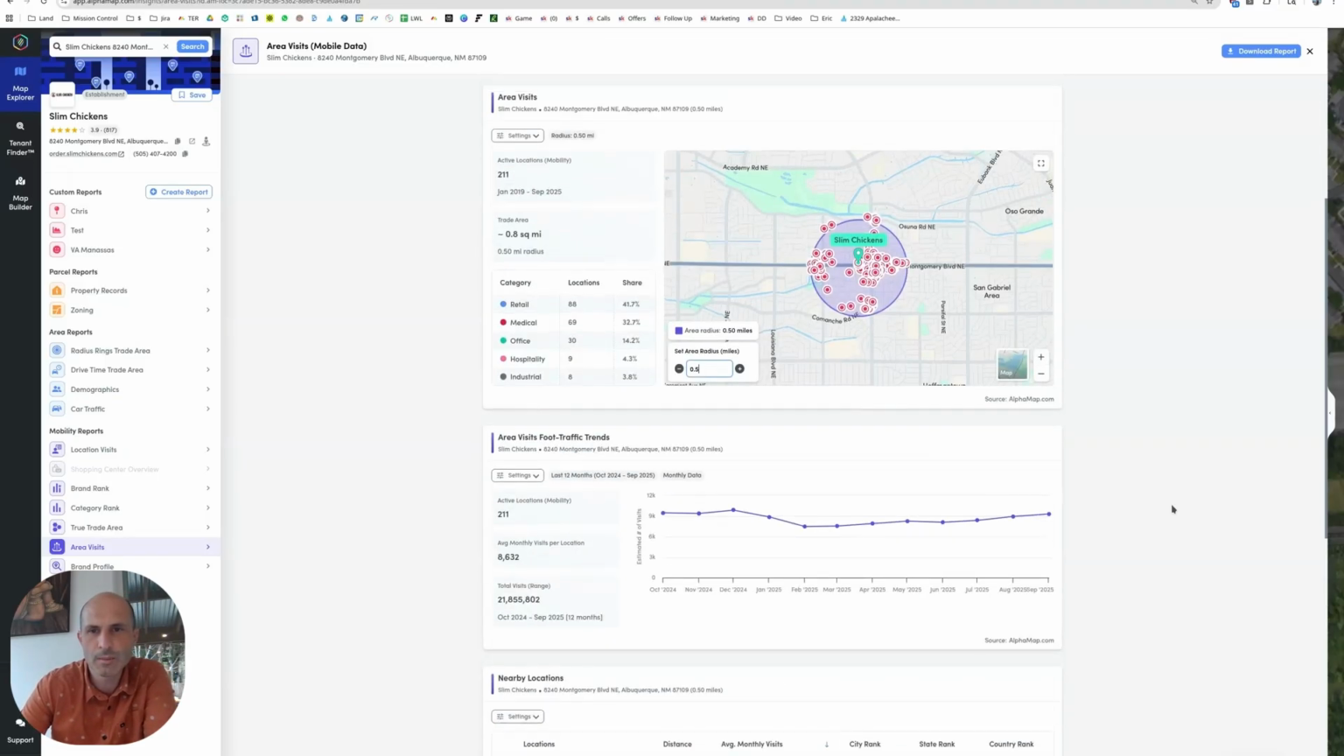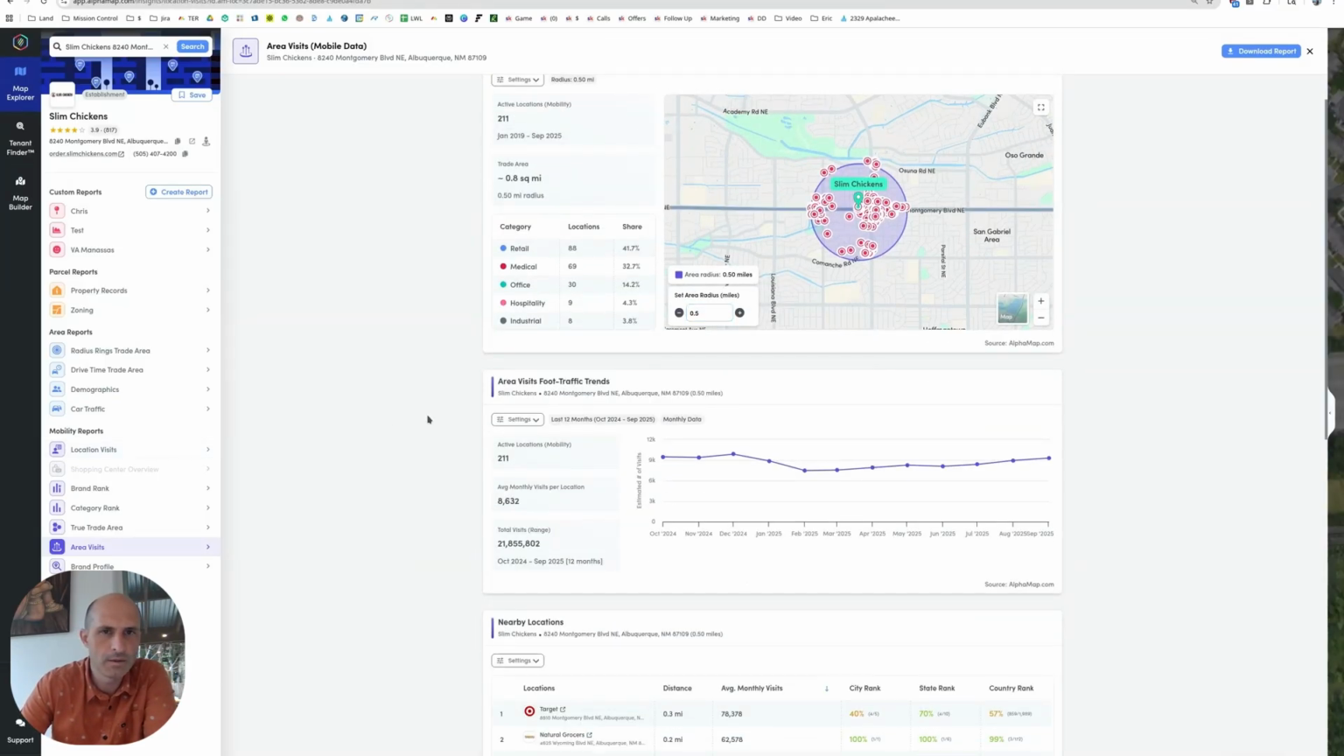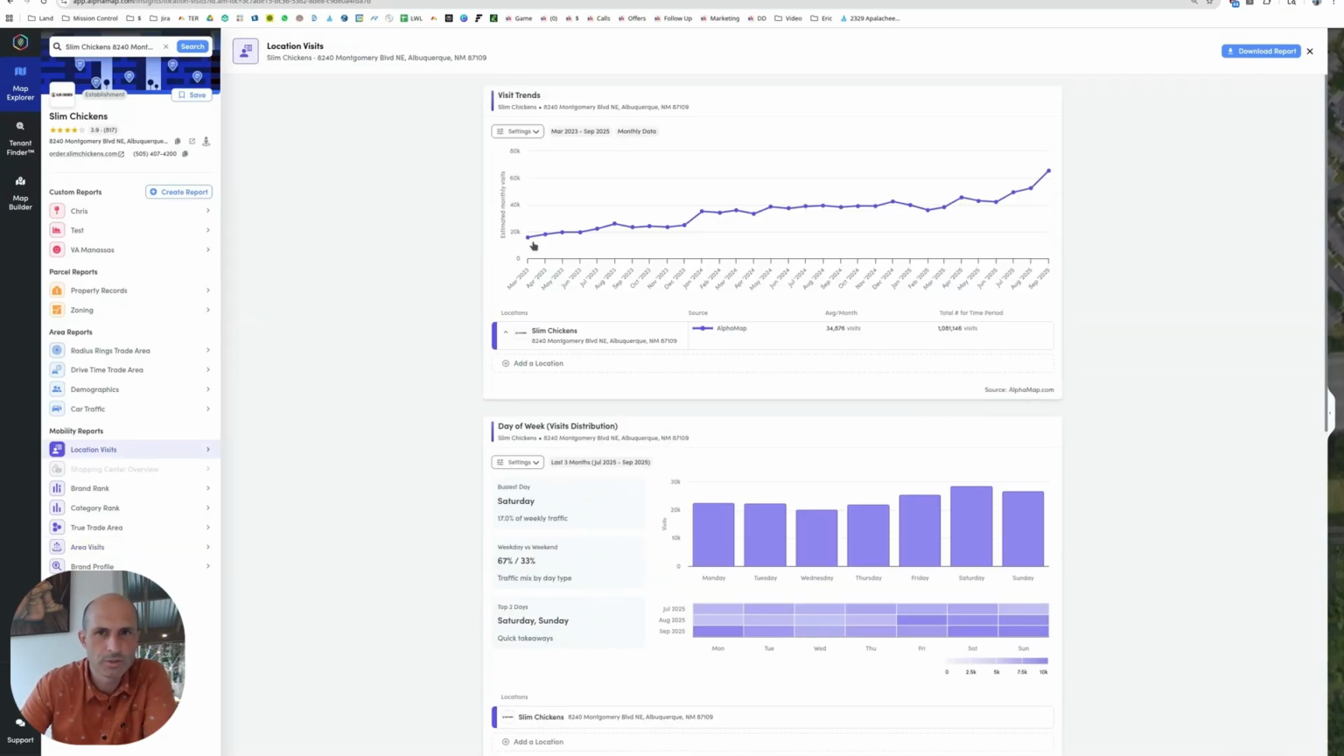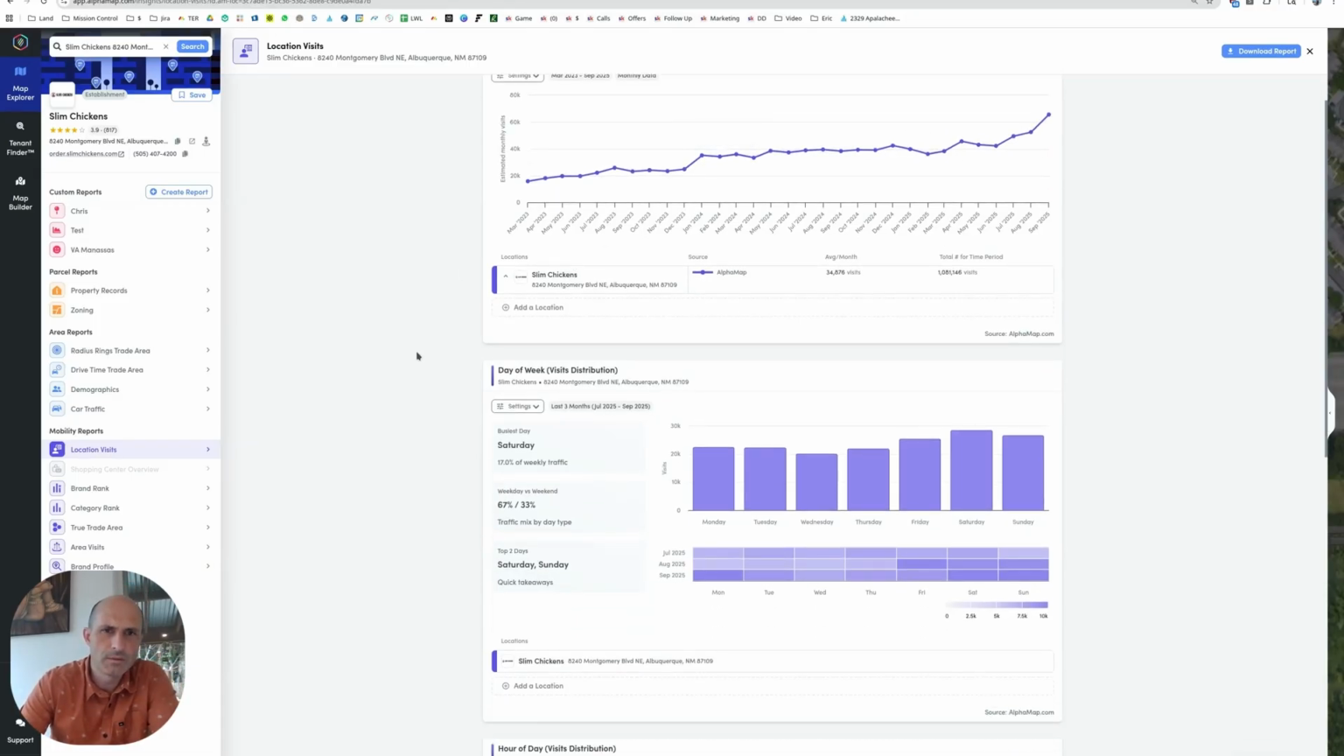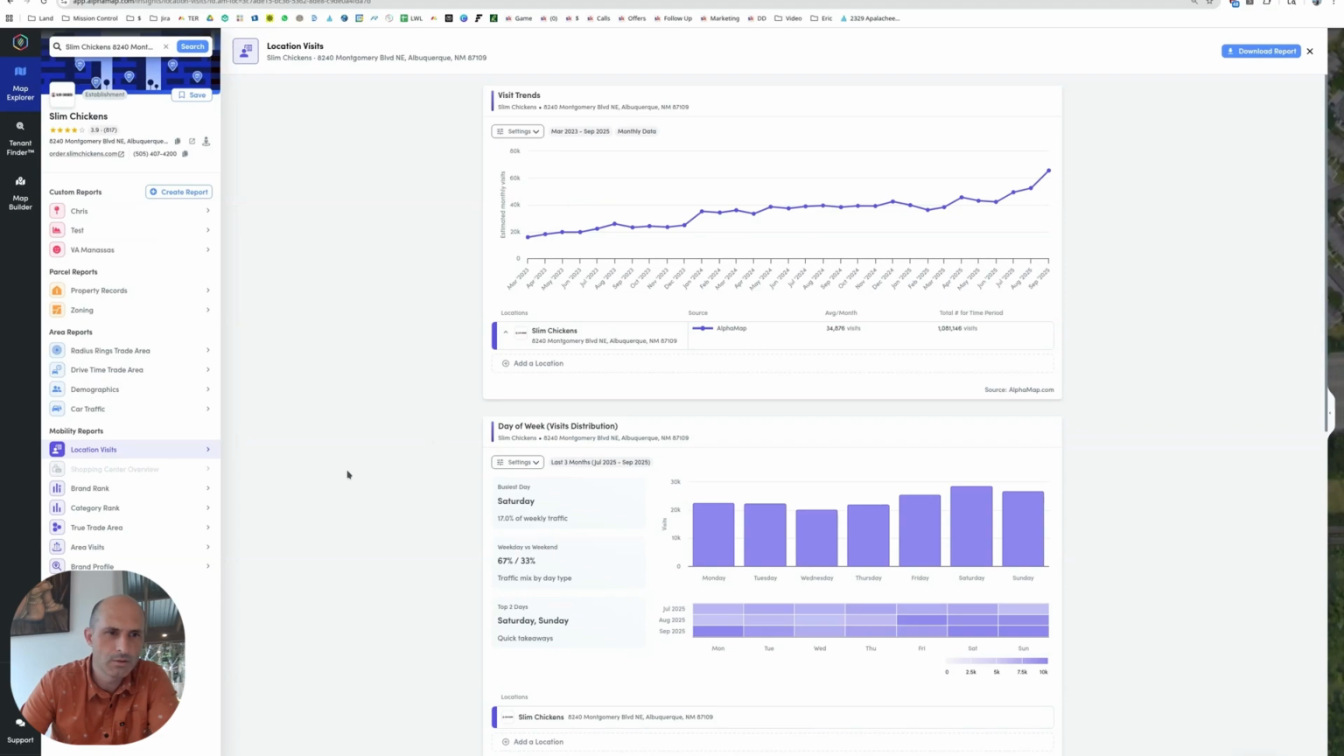So there's people shopping in the area, and this particular Slim Chickens is killing it. They're just rocking and rolling. These guys are doing 65,000 customers a month. That's more than 2,000 customers a day. I wonder if that data is good. So maybe it's skewed somehow. It sounds too good to be true.